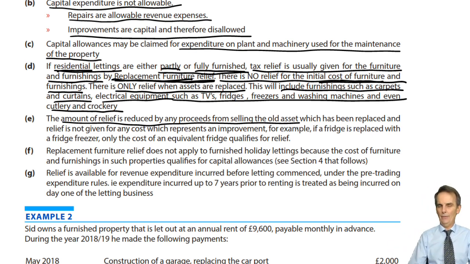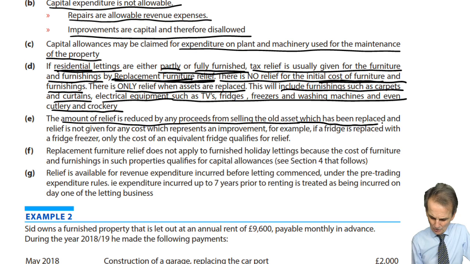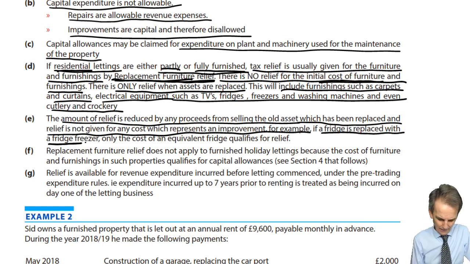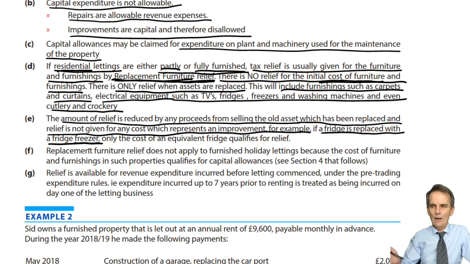But will it be that 500? Because there's another point here as well. Relief is not given for any cost which represents an improvement. For example, here's my fridge example. If a fridge is replaced with a fridge freezer, cool, we're getting very domesticated here, aren't we? Well, that's an improvement, isn't it? That's not like for like. That is an enhanced and improved asset.